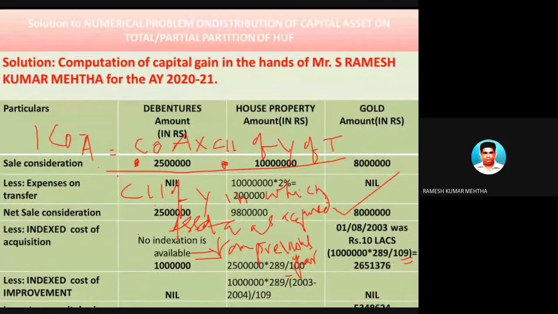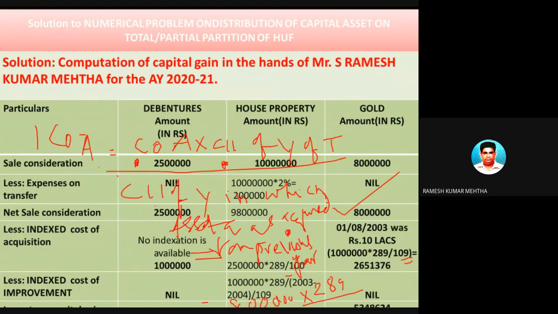So let's solve it. The cost of acquisition of gold is 80 lakh rupees, into CII of the year of transfer. Ramesh Mehta sold it in 2019-20, and the inflation index is 289, divided by the CII of 2008-2009, the year he got the asset for the first time.